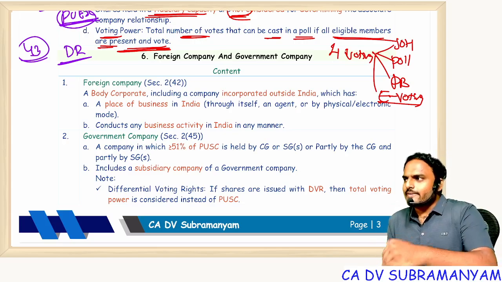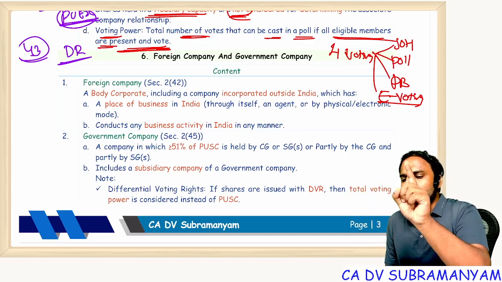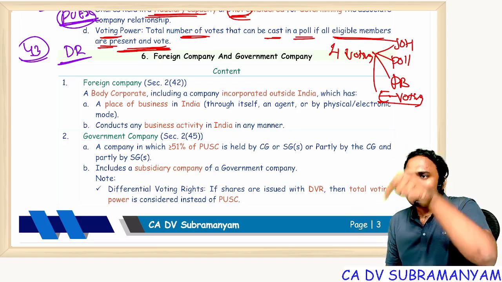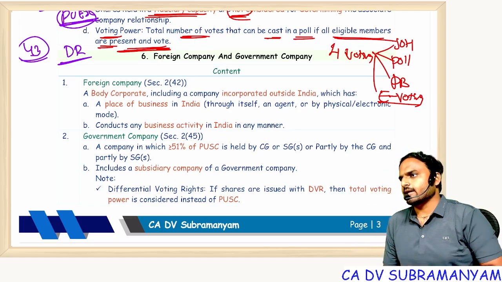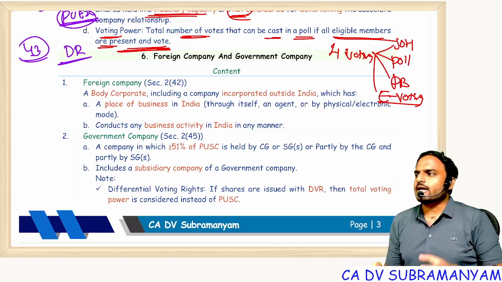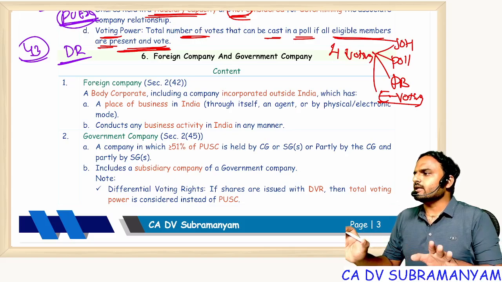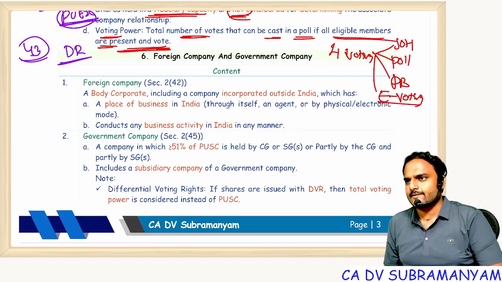If a company is incorporated outside India, all those companies are body corporates. We call them companies incorporated outside India. But if such a company comes to India and sets up a business in India, we call them a foreign company. Understood? So even if 100% of equity share capital is held by foreign nationals, it is immaterial. Where was it incorporated? Sir, it was incorporated in India, Indian company.